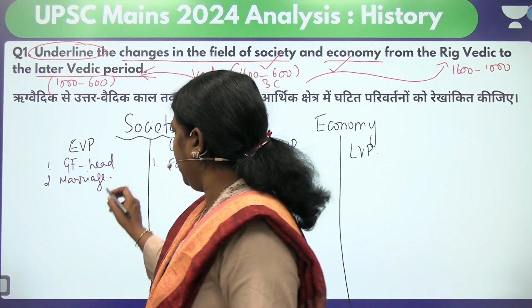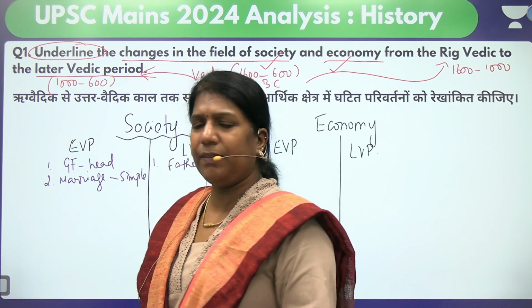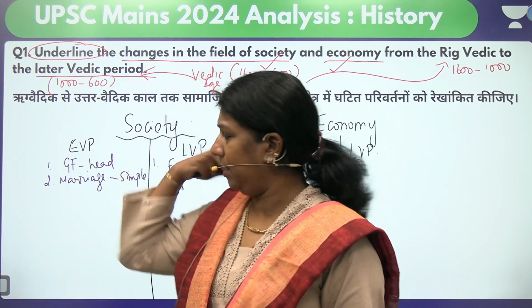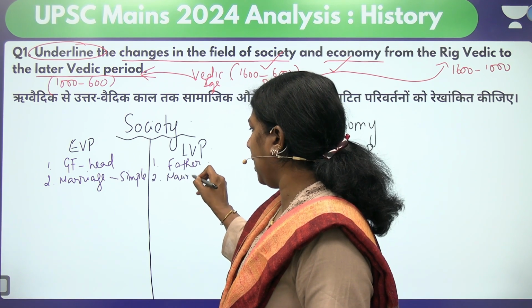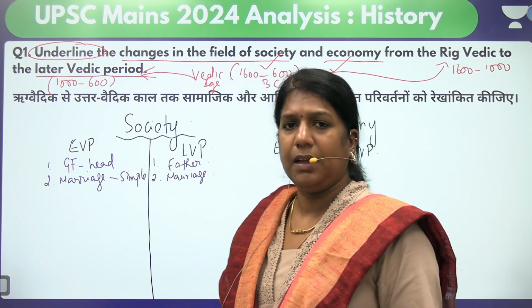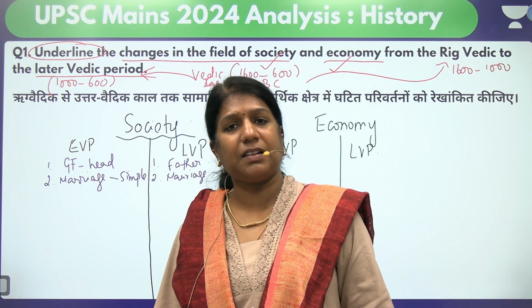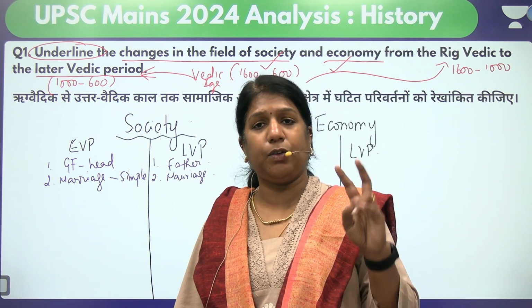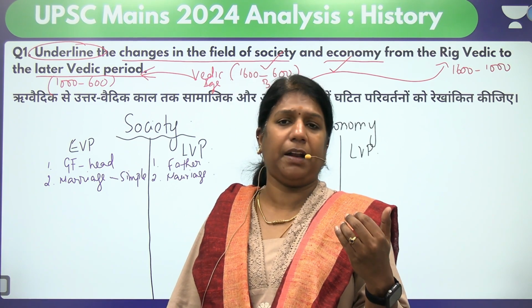Marriages were simple, and they stuck to the same pattern. But in the later Vedic period, marriage became more elaborate. For example, with the entry of the Varna system, we have two types of marriages, Anuloma marriage and Pratiloma marriage.